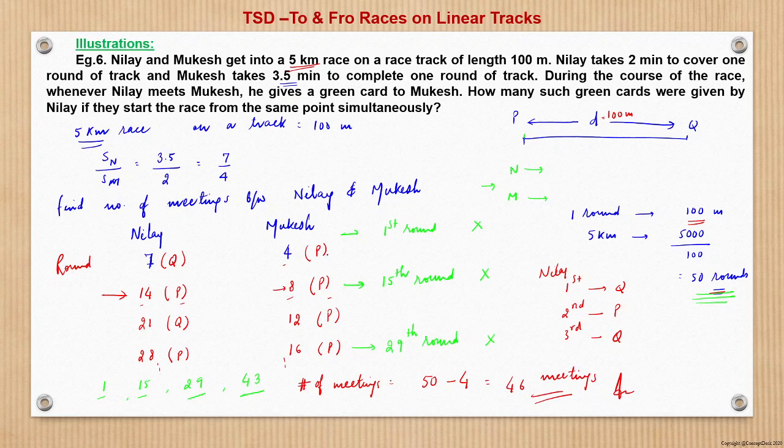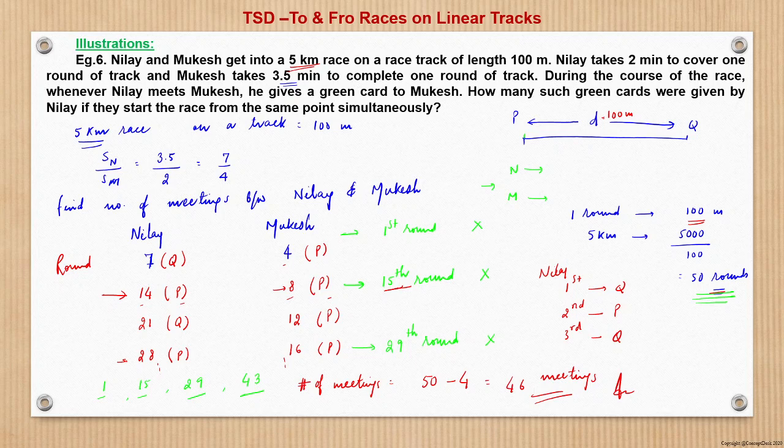So in the 15th round, Ninay will be moving towards Q, and in the ninth round Mukesh will be moving towards Q. But in this 15th round of Ninay, there would not be any meeting because it's obvious that, starting from the same point, Ninay would have taken the lead right at the beginning, and therefore there would not be any meeting in this round.